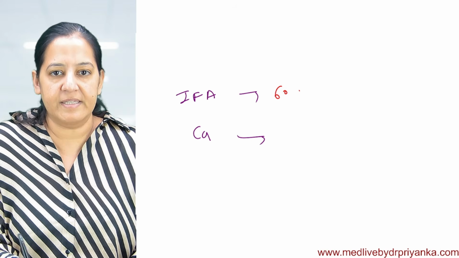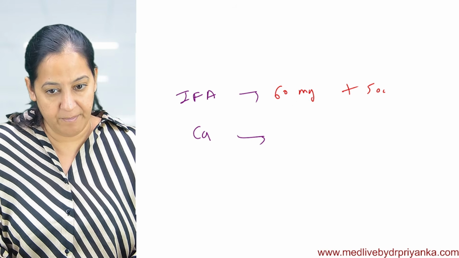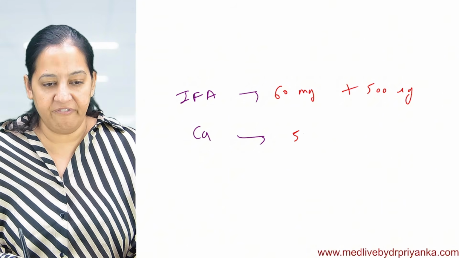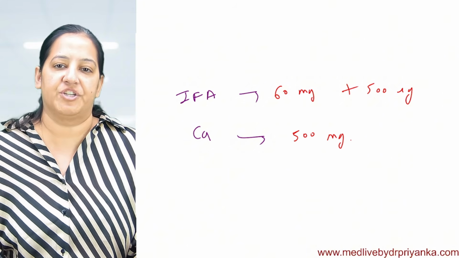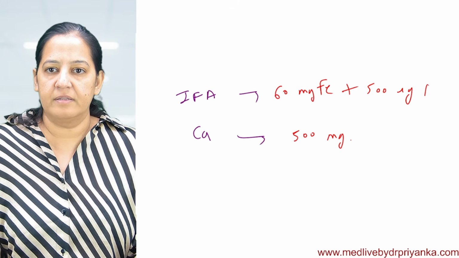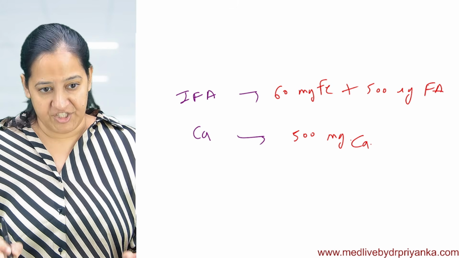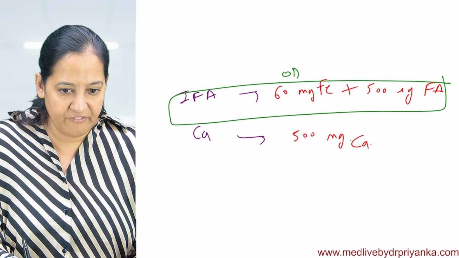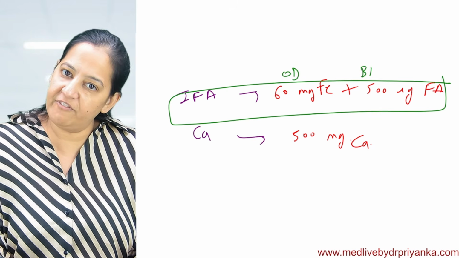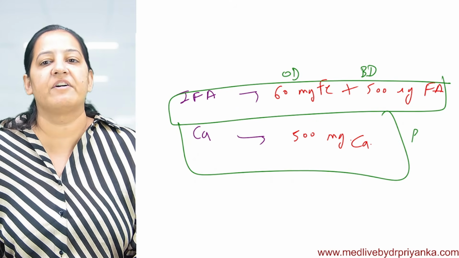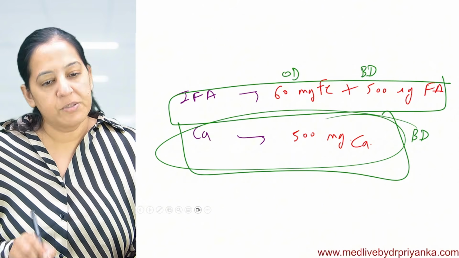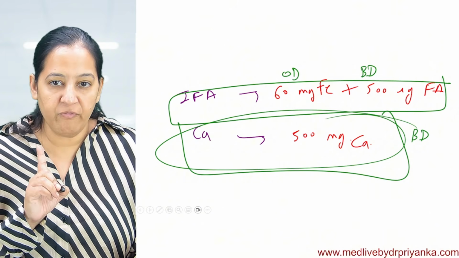IFA tablet contains 60 milligram iron plus 500 microgram of folic acid. This one tablet contains 500 milligram of calcium. Okay. This is iron, this is folic acid, this is calcium. What is the dosing? This tablet has to be given OD if hemoglobin is more than 11, BD if hemoglobin is less than 11. This is always given BD. It is not related to hemoglobin. The calcium is always given BD. So total dose is 1 gram per day.